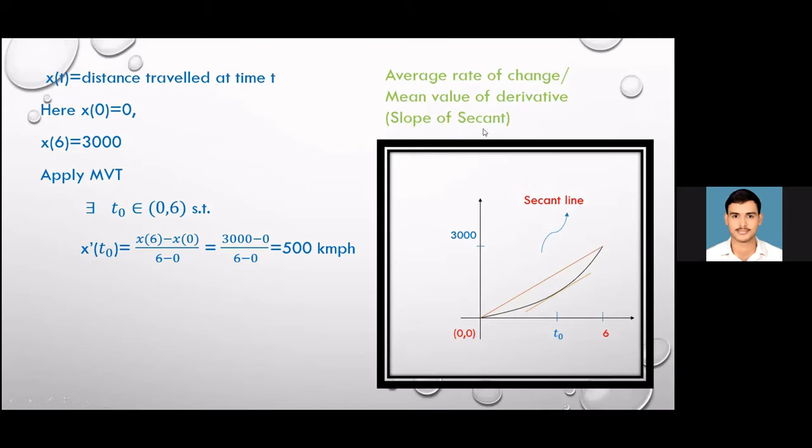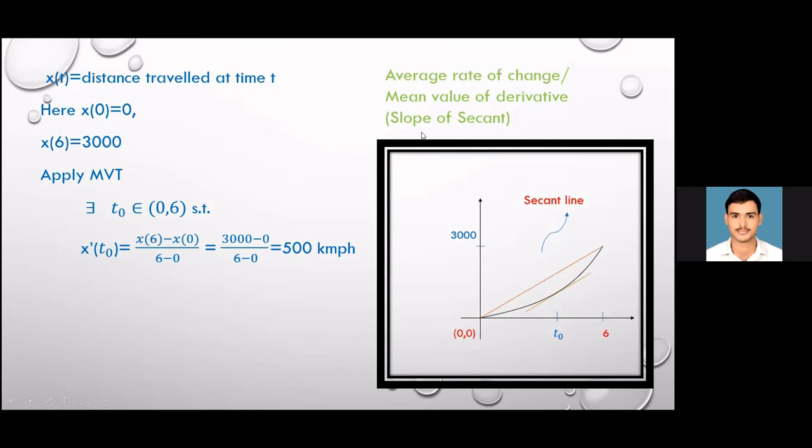So in most of the books, you will find that there exists a point in the interval where the slope of the tangent will be equal to the slope of the secant joining the starting and end point of the interval which you are considering. So similarly here, what I have concluded is that you get a point of time t naught where the value of the speed, that is the differentiation at that point, will be equal to the mean value of the derivative.